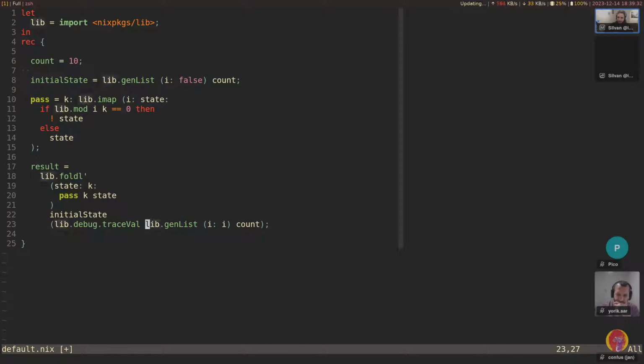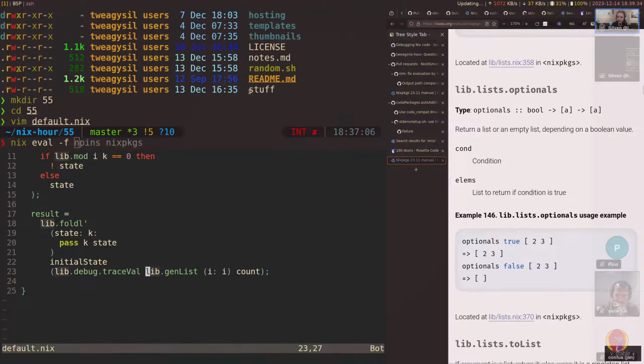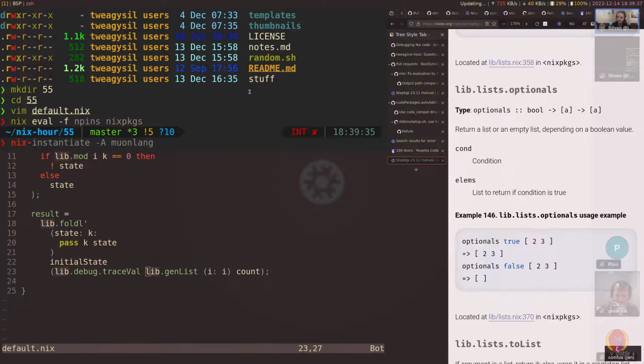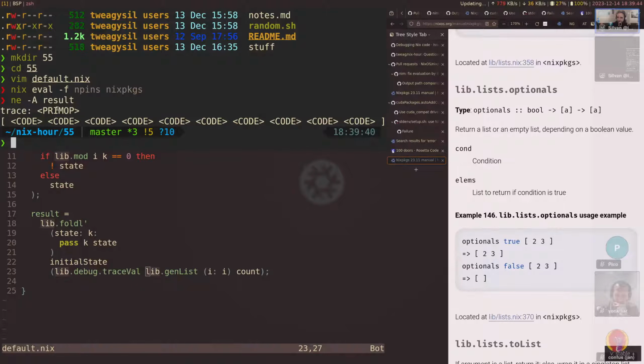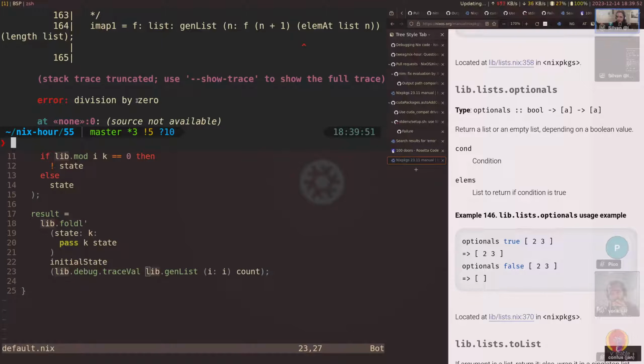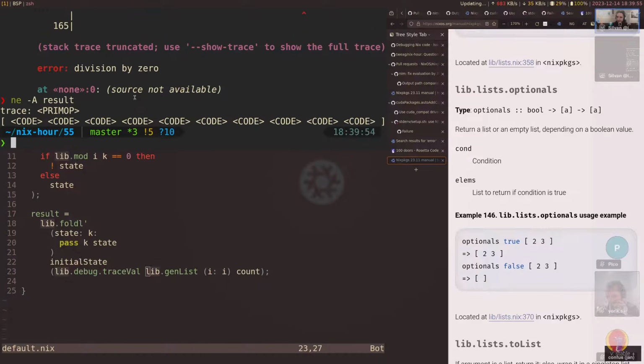So we can do lib.debug.traceVal. And now this would probably not work. So let's give it a try. Result. Yeah, so we can see here it traces the, well, actually we don't get the error at all. Well, now we can't really see it, so let's do this. It just prints primop, and that is because it prints this argument and returns it. So what we really want is the parentheses right here.